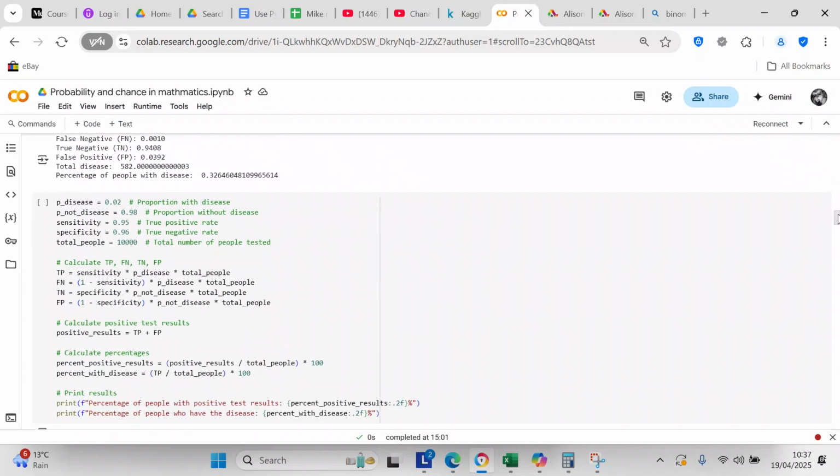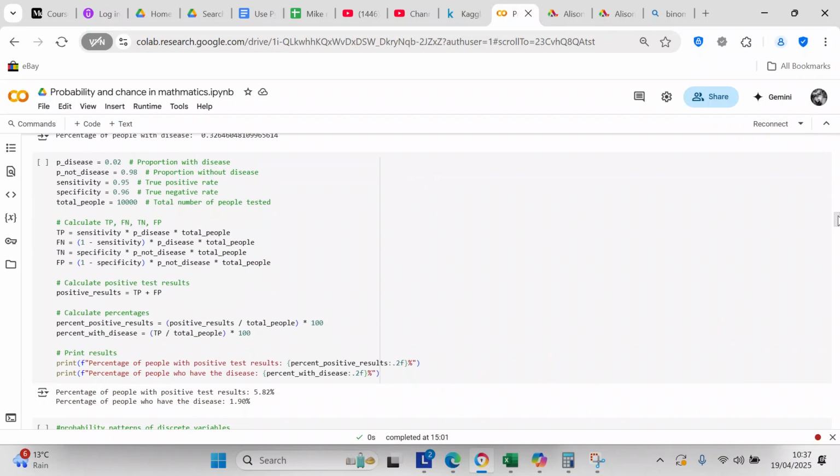So we're going to do this question again. We're just going to do it again in a different way. So P disease equals 0.02. P not disease is 0.98. Sensitivity is 0.95. Specificity is 0.96. And total people equals 10,000. So we calculate TP, FN, TN, FP.